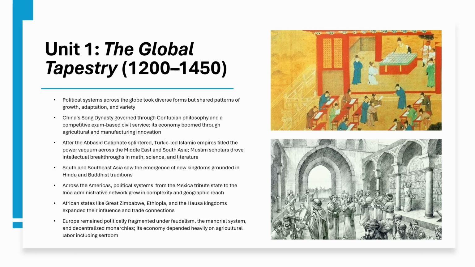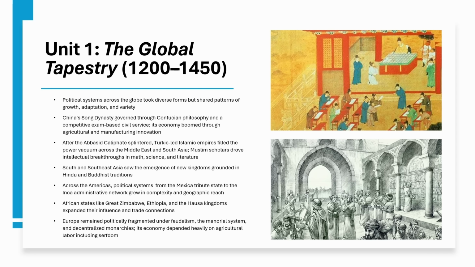In the Islamic world, the Abbasid Caliphate is fragmented, so Turkic-led states like the Seljuks and Delhi Sultanates fill the void, while scholars at the House of Wisdom push forward math and science. In South and Southeast Asia, Hindu-Buddhist kingdoms are flourishing alongside devotional movements like the Bhakti. The Americas have the Mexica Empire and the Inca administrative state, while African kingdoms like Great Zimbabwe and Ethiopia